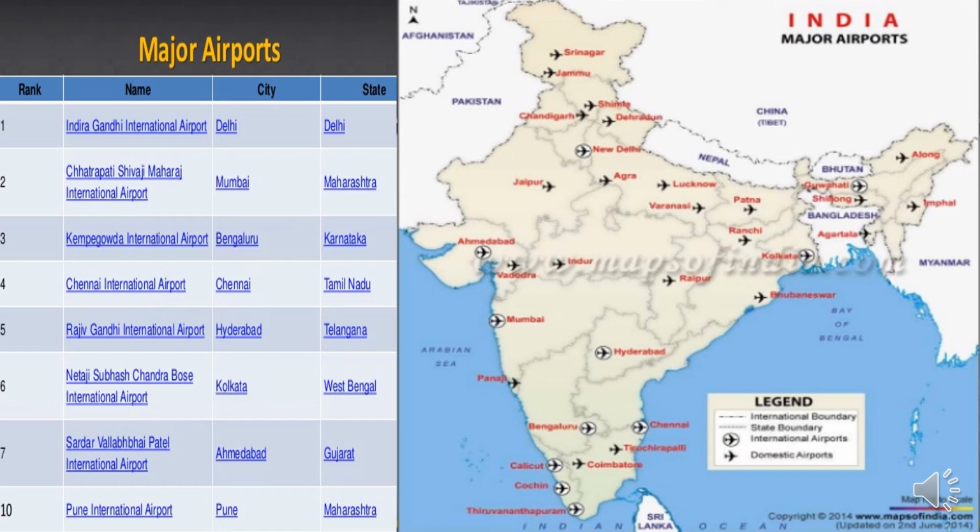Apart from this, we have many domestic airports like Coimbatore, Mangalore, Nagpur, Pune, Jammu, Jaipur, Varanasi, Bhubaneswar, Patna, etc. It may also be mentioned here that the international airports are also used for domestic airlines. It's not just for international flights, it can also be used for domestic flights as well.